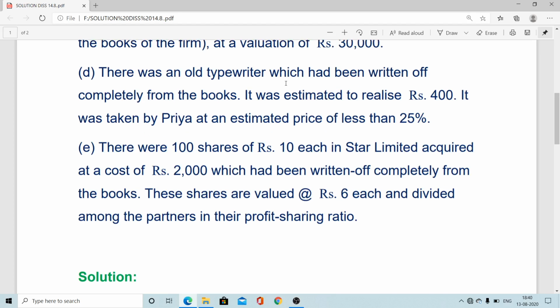Now the next transaction D. There was an old typewriter which had been written off completely from the books. It was estimated to realize rupees 400, and it was taken by Priya at an estimated price less 25%.